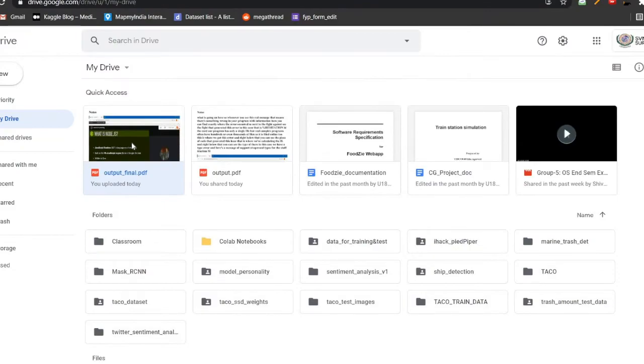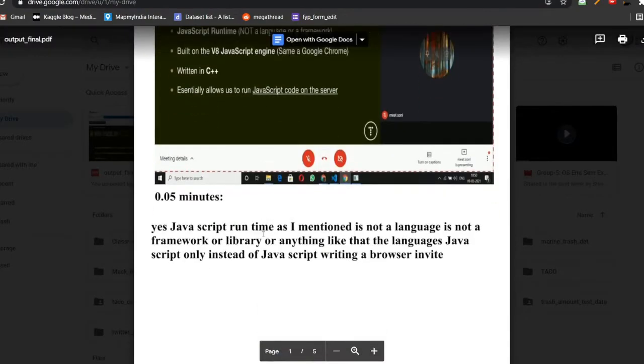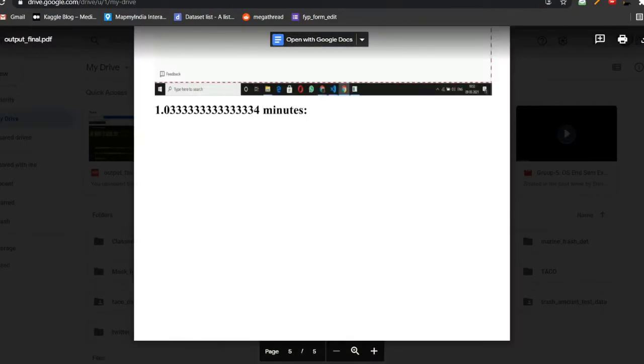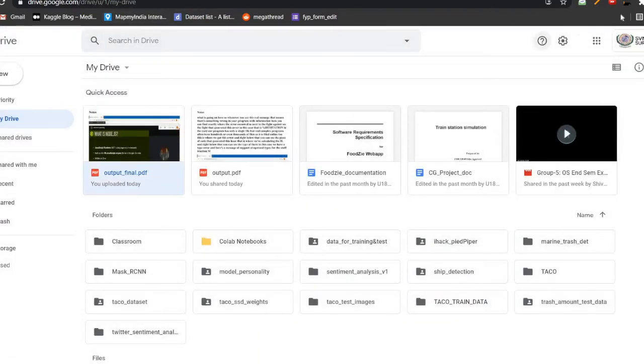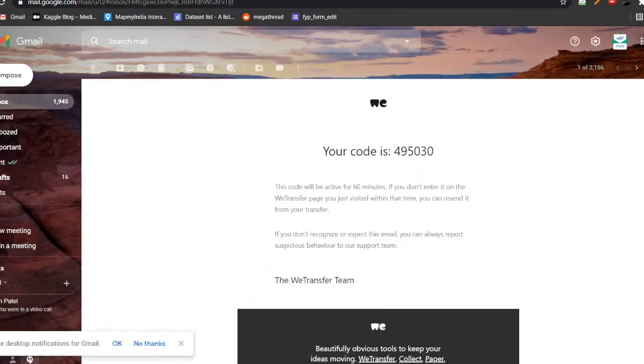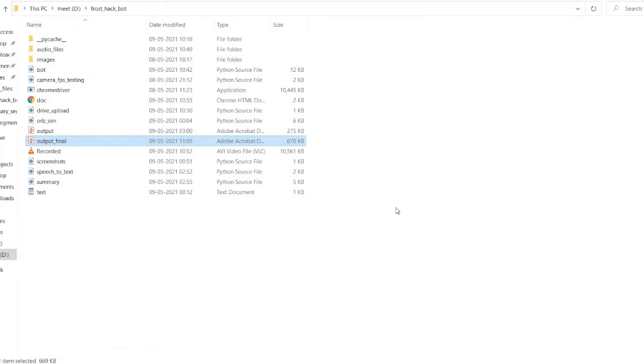Yeah, so it has automatically been stored on the drive, and using that we are also passing this drive URL to our web app, and the user can edit their PDF on our web app, store it, and also share it with their other friends. So we are making the task of note taking and sharing very easy, and the user can also maintain their notes very efficiently on our web app.